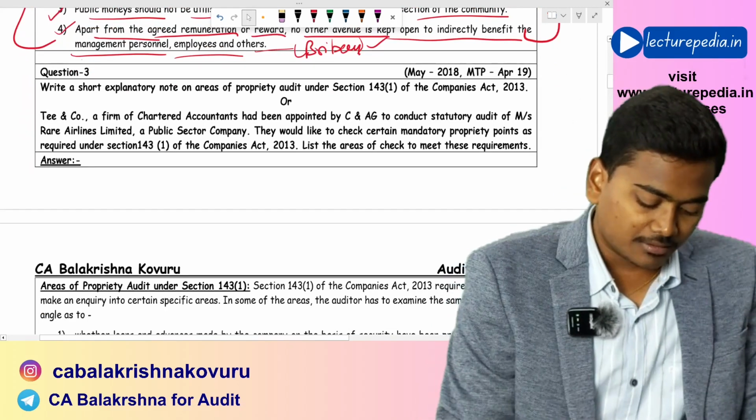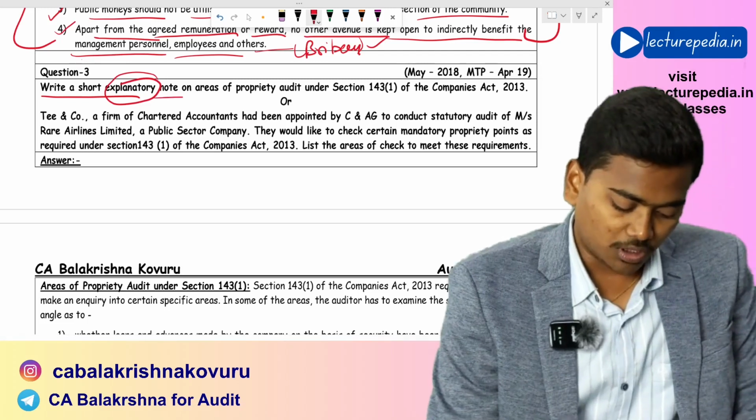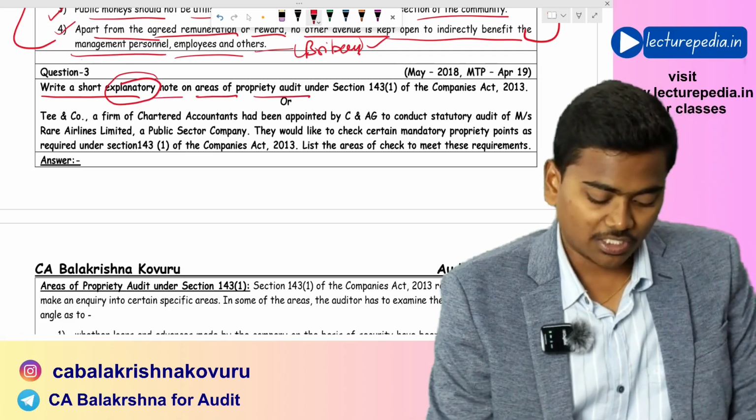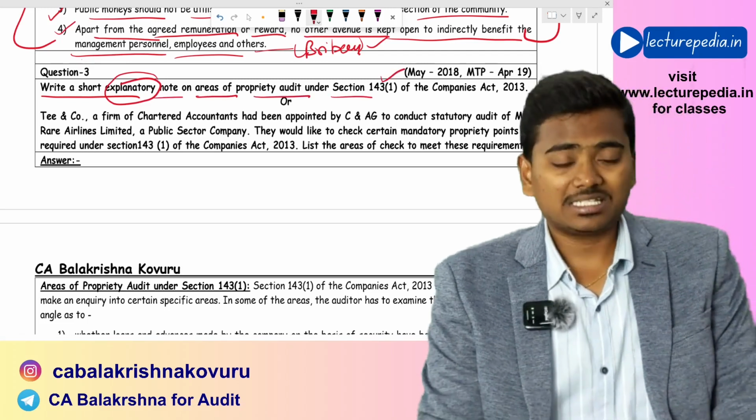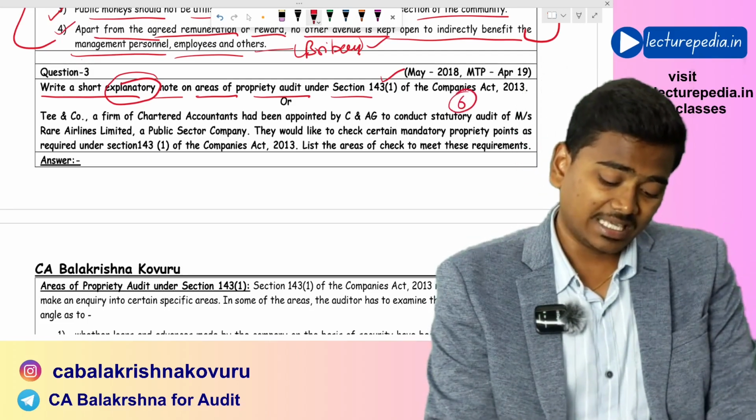Next, write a short explanatory note on areas of propriety audit under section 143 subsection 1 of the Companies Act. Basically, here there will be 6 areas.